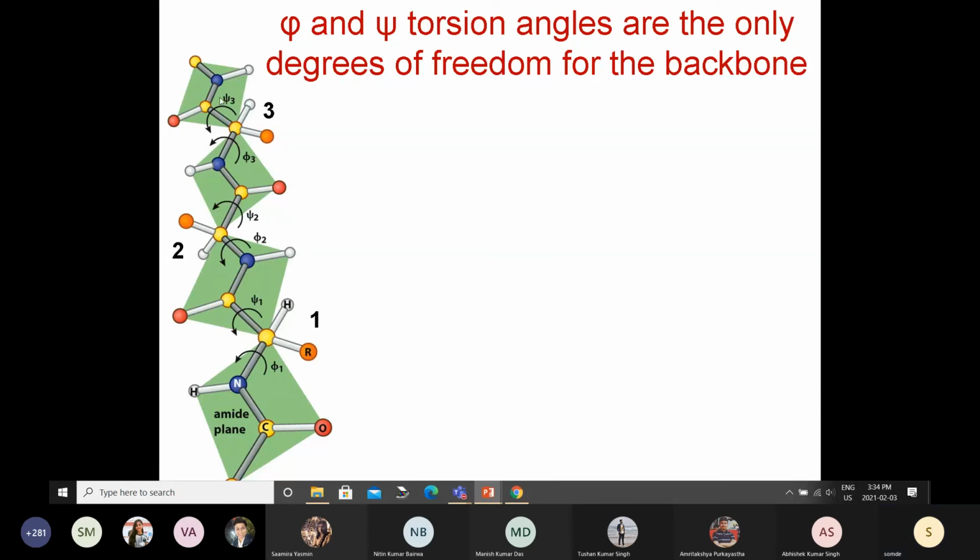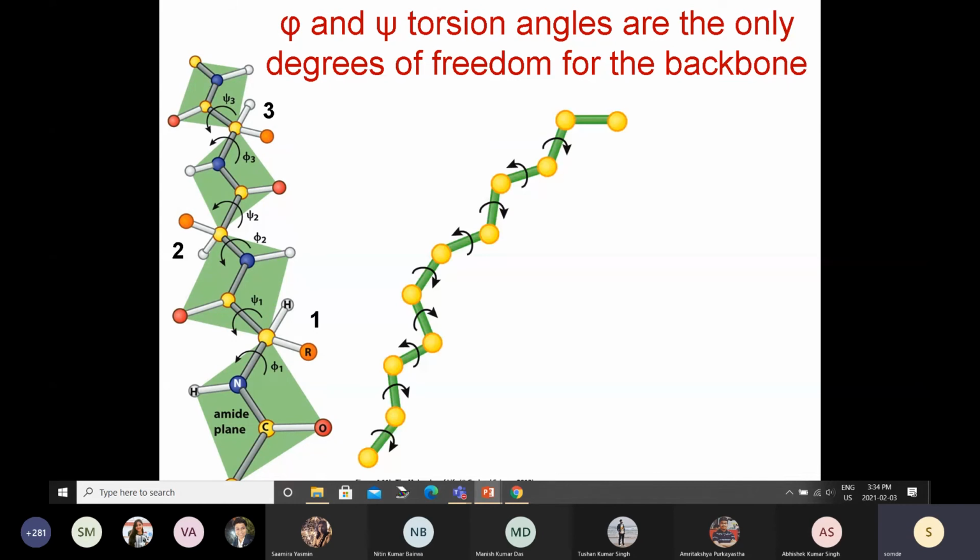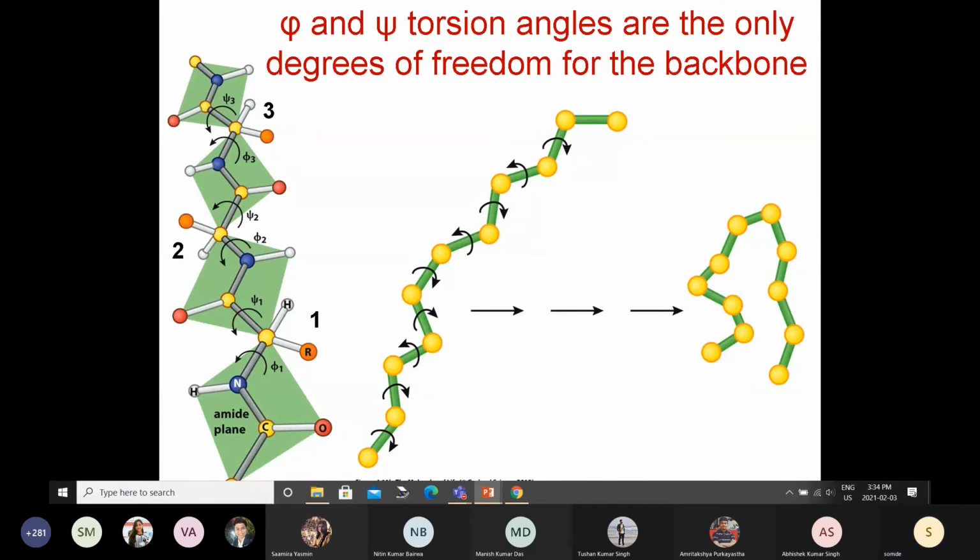So all of this gets twisted and turned so that this extended structure collapses into itself and finally forms some ball-like structure like this. This is a collapsed structure, which we call the final energy minimized structure of a protein.